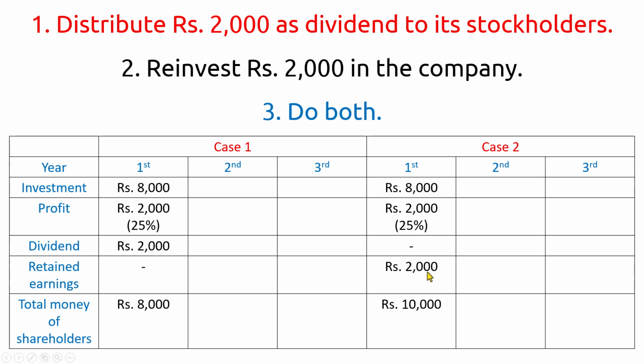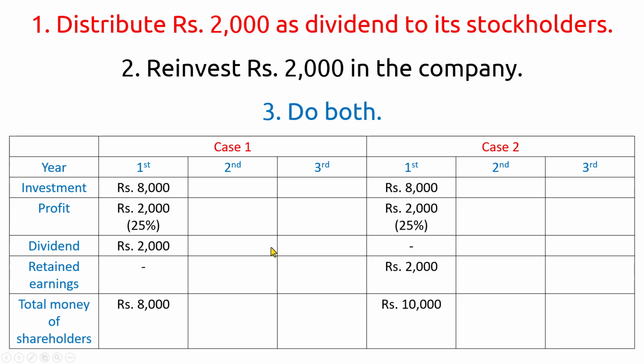Alright. How much money is with the shareholders? It is 10,000 rupees. How? 8,000 rupees was invested and 2,000 rupees was reinvested, and whatever money is in the company belongs to the shareholders. Correct? So 8,000 rupees plus 2,000 rupees equals 10,000 rupees. Alright. So this is the total money of the shareholders.